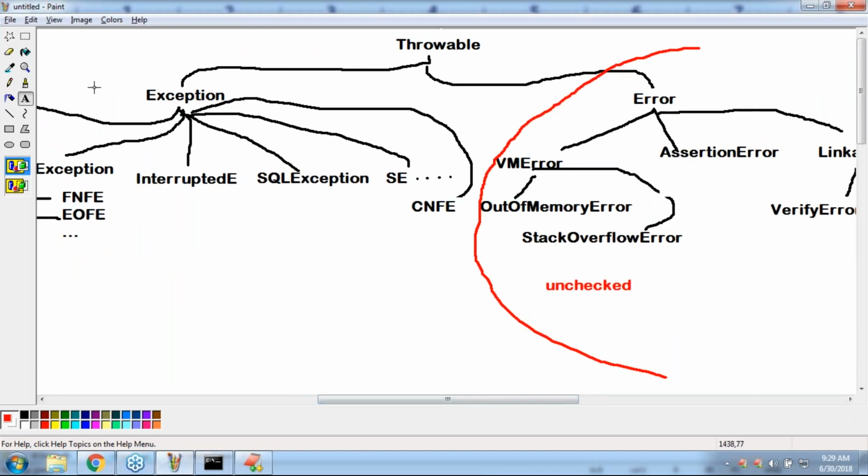Throwable is there, have you observed? Actually, it is a class, but it seems to be an adjective, like the interface Runnable.